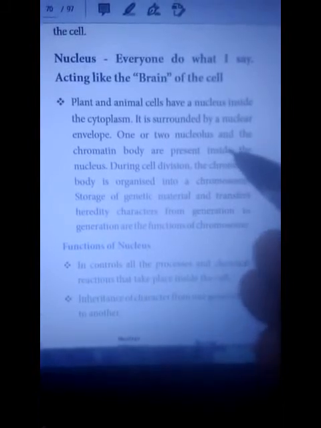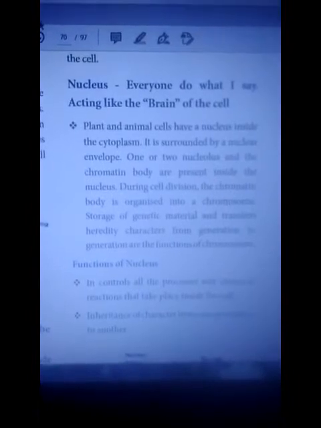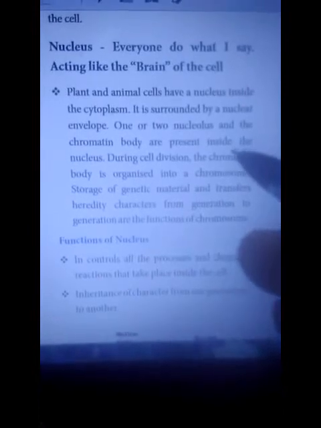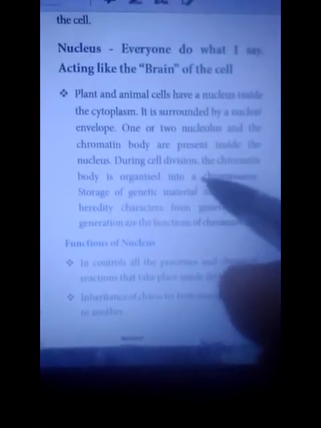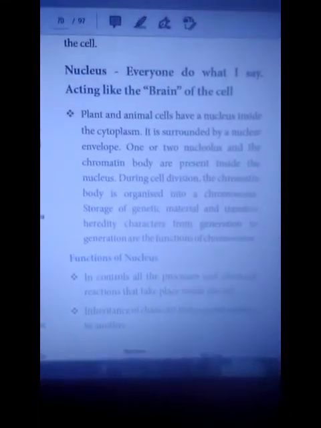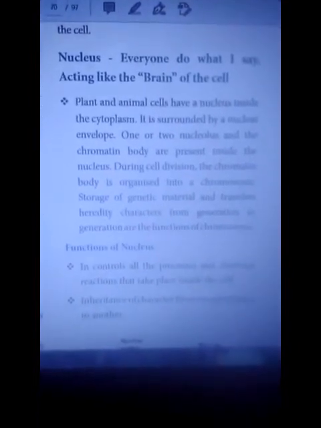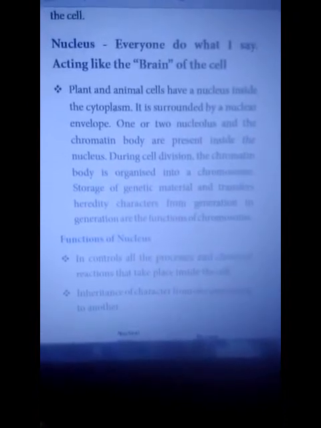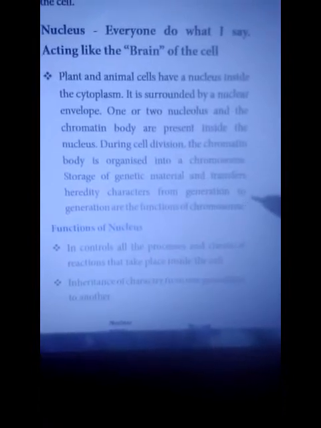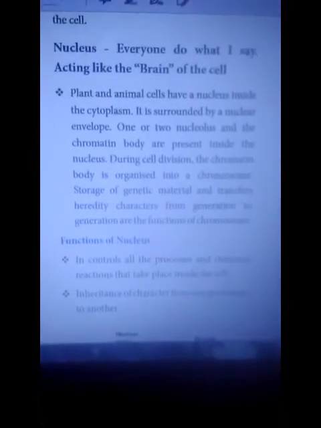One or two nucleolus and the chromatin body are present inside the nucleus. During cell division, the chromatin body is organized into chromosomes. Storage of genetic material and transfer of hereditary characters from generation to generation are the functions of chromosome.